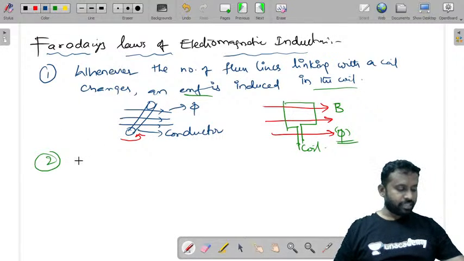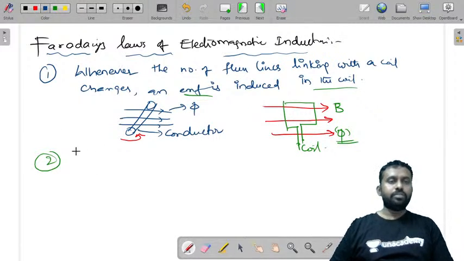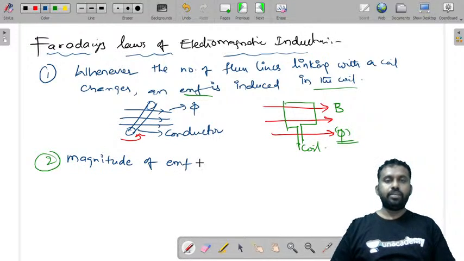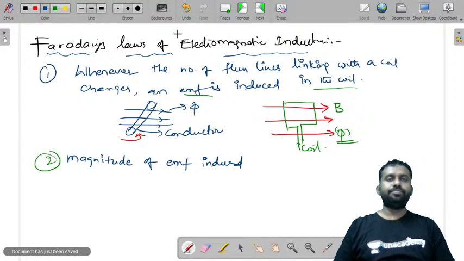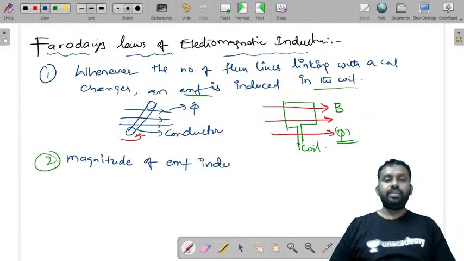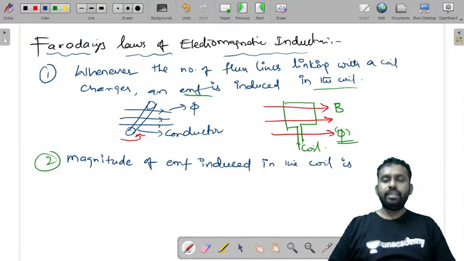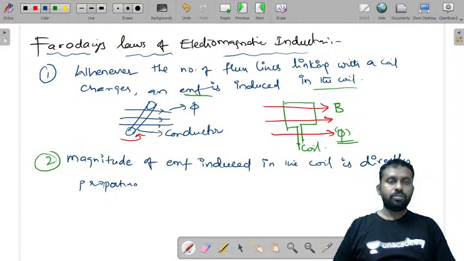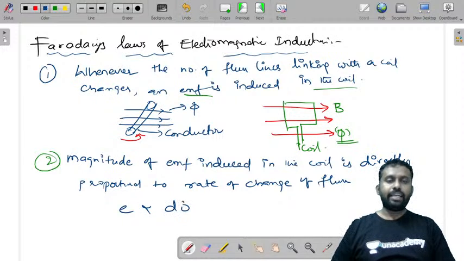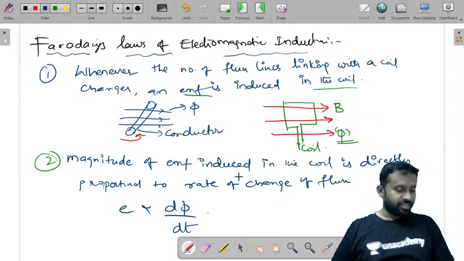The second Faraday's law is about the magnitude of EMF induced. The magnitude of EMF induced in the coil is directly proportional to the rate of change of flux. Let us say E is the EMF induced. It is directly proportional to the rate of change of flux.